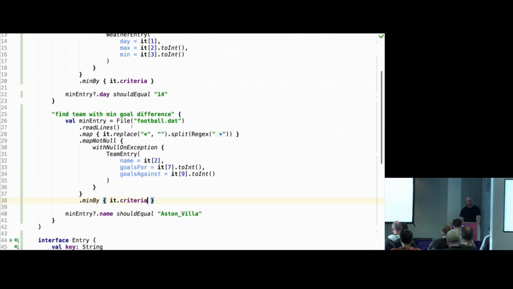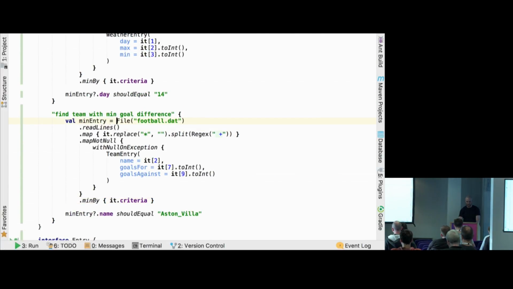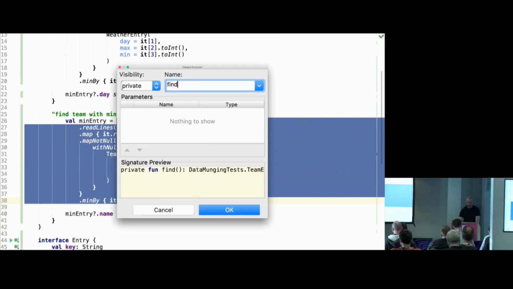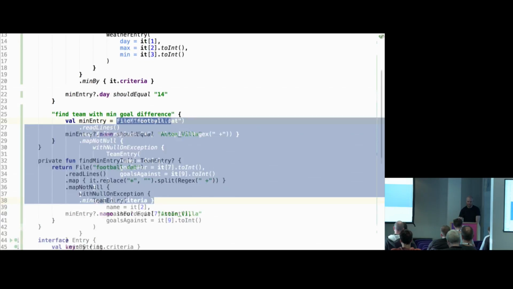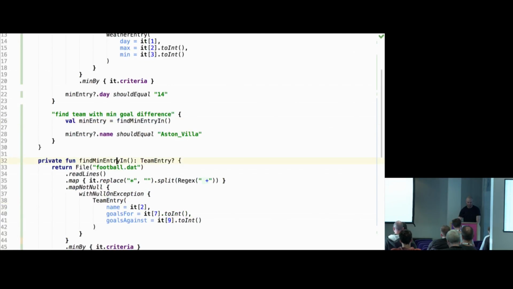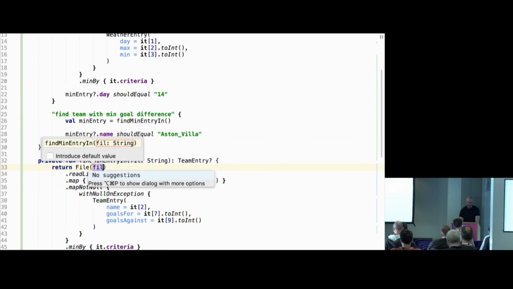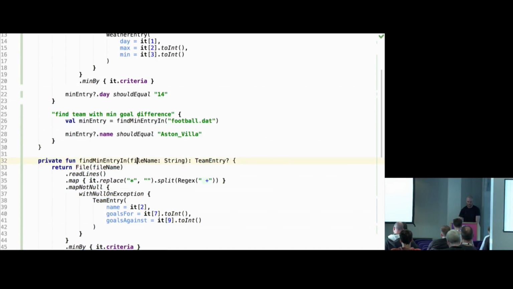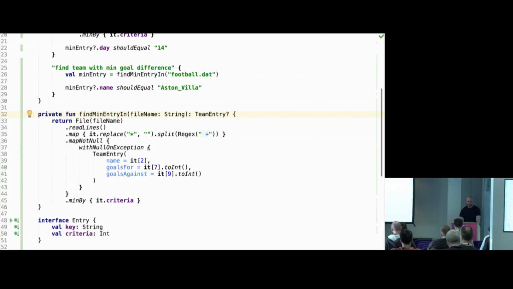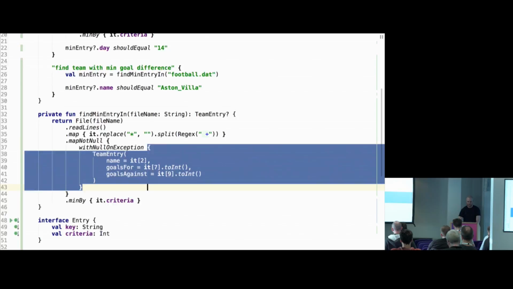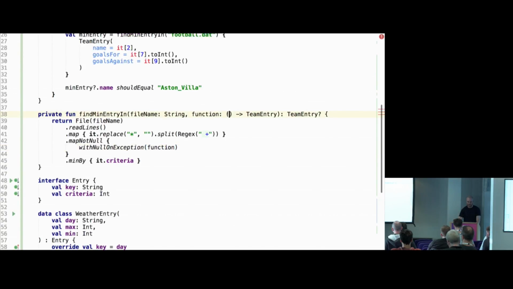So I'll extract this whole thing into a function called find min entry, and then extract this file name. So the thing which is still specific to each case is this. I'll extract this as a function. It will break right now, I think, because it should take a list of strings and return an entry.